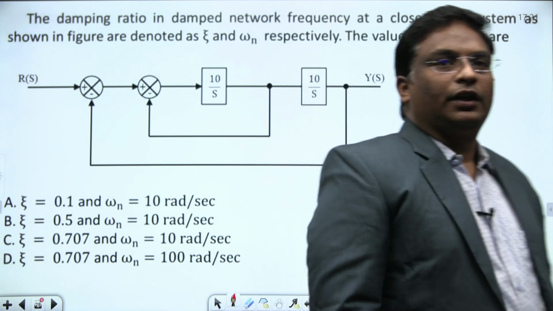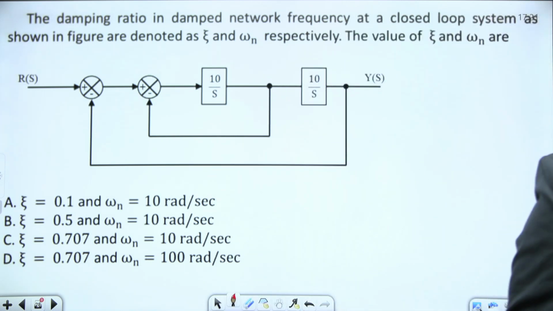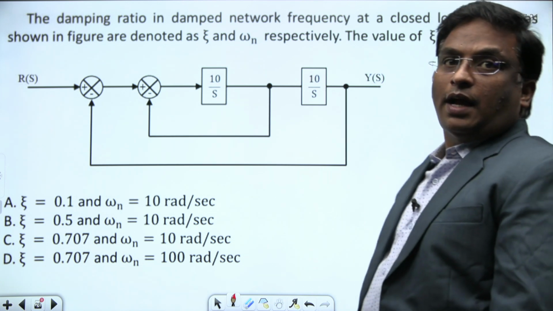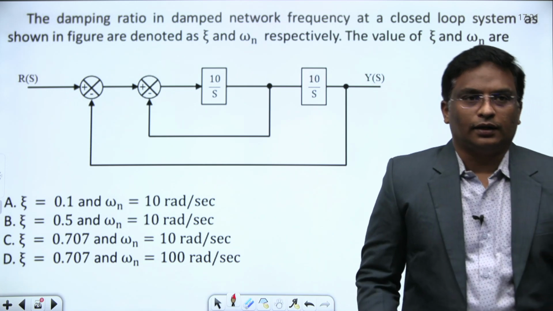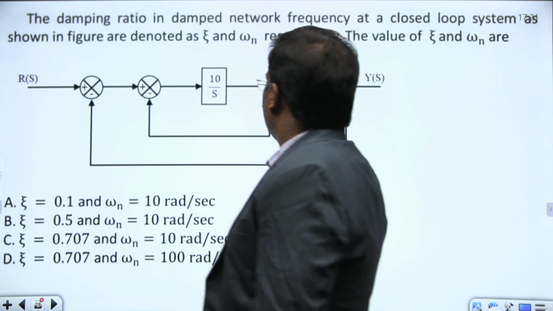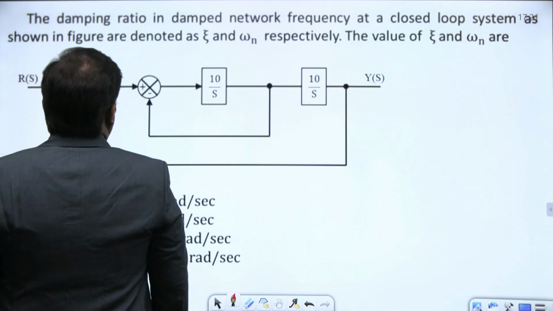Control system. The damping ratio and damped frequency of a closed loop system as shown in the figure are denoted by zeta and omega n. They are asking the value of zeta and omega n. What is the value of zeta? What is the value of omega n?